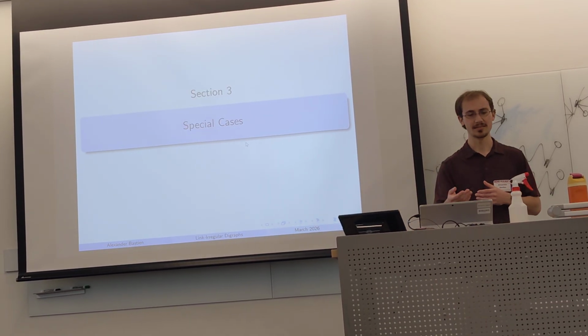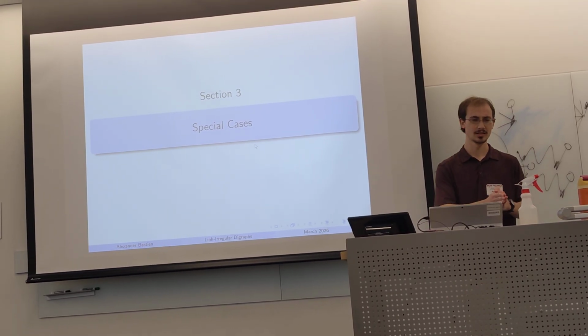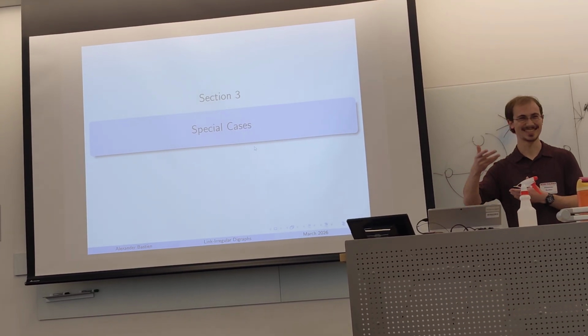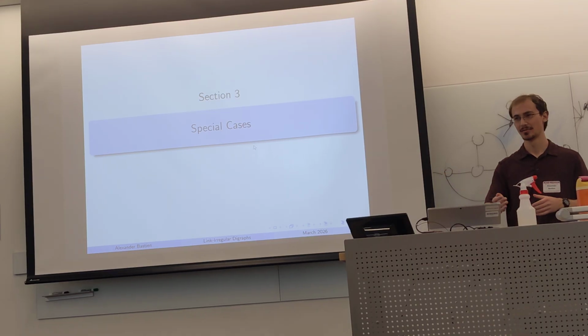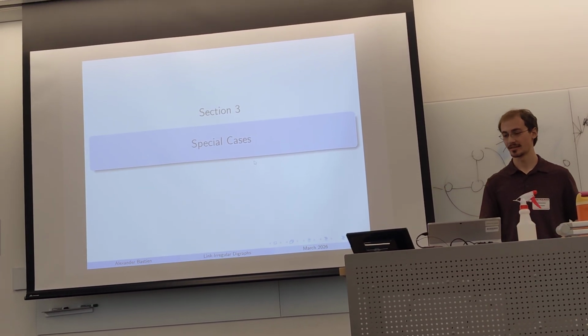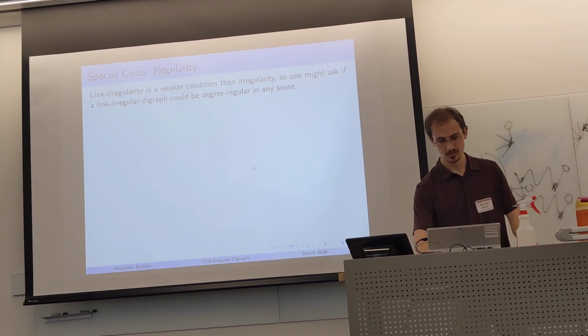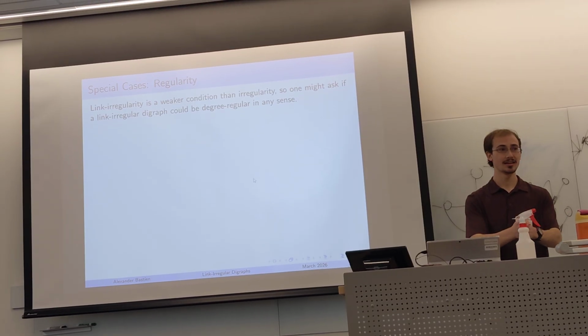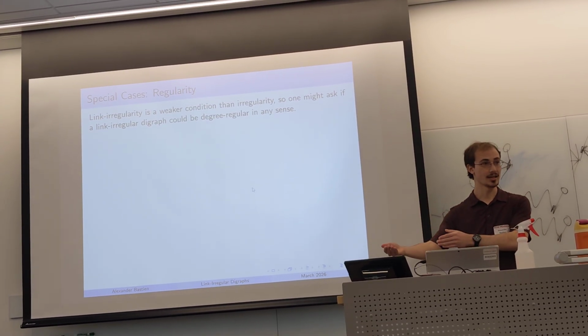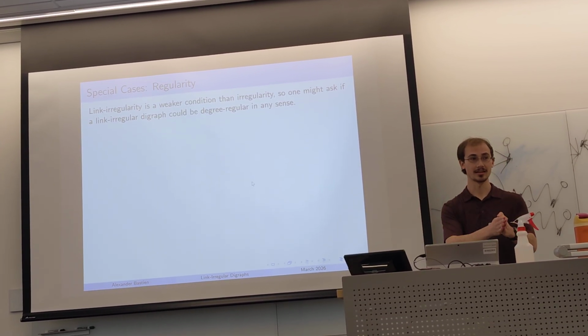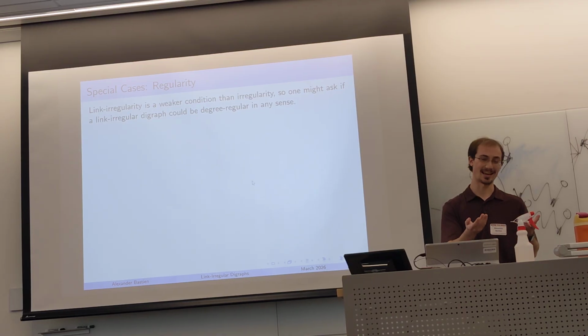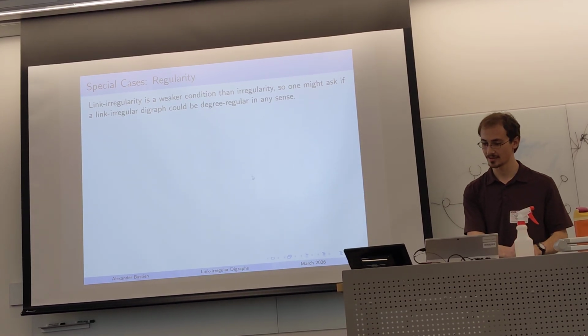Now, what about examples? We know these graphs exist, but we haven't shown any of them. How about some interesting examples? We had irregularity, but no such graph exists. So link irregularity is a weaker condition. It has to be weaker for such a graph to exist.